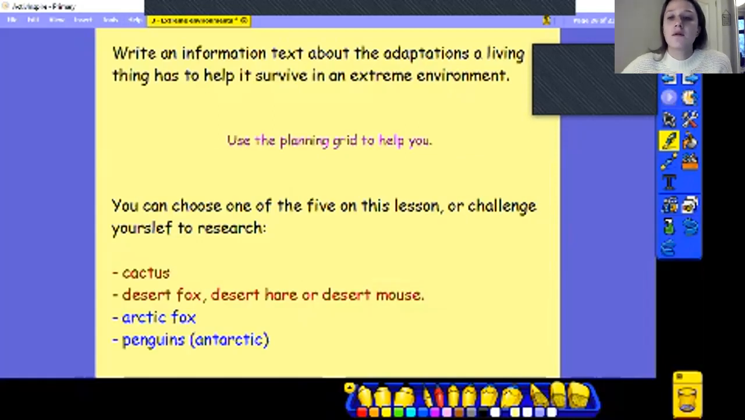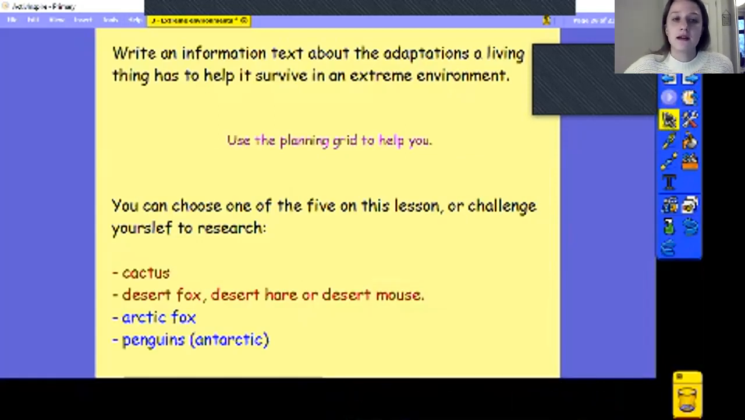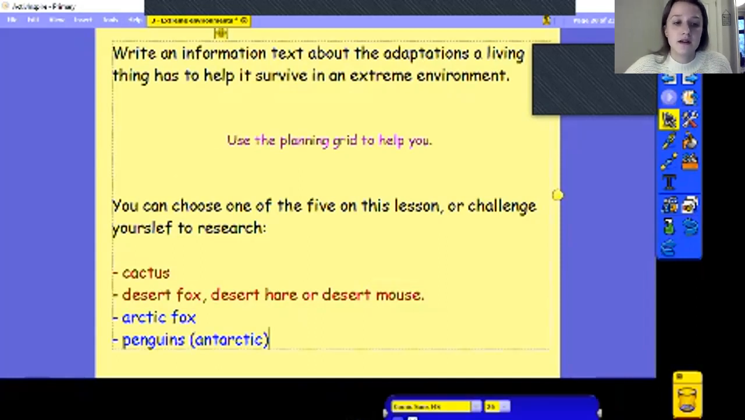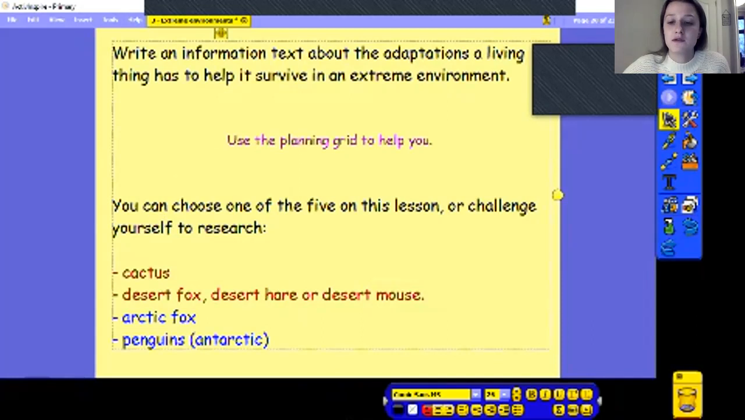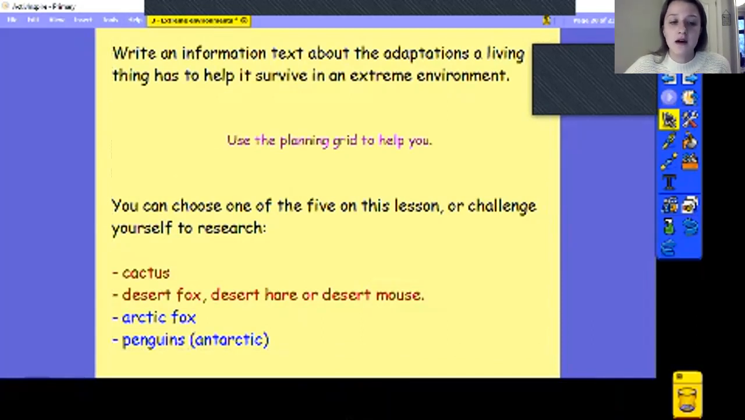So what we would like you to do today is write an information paragraph, really, rather than a text, about the adaptations a living thing has to help it survive in an extreme environment. So you can choose one of the 5 on this lesson that we've talked about, or the ones that we've talked about at the end, and challenge yourself to research. You could challenge yourself to research one of the ones that we've mentioned but not actually been through. So a cactus, or a desert fox, a desert hare, or a desert mouse. Or you could do one of the ones that lives in a cold environment, like the Arctic fox maybe, or penguins, because we haven't looked at the Antarctic yet, we've only looked at the Arctic.